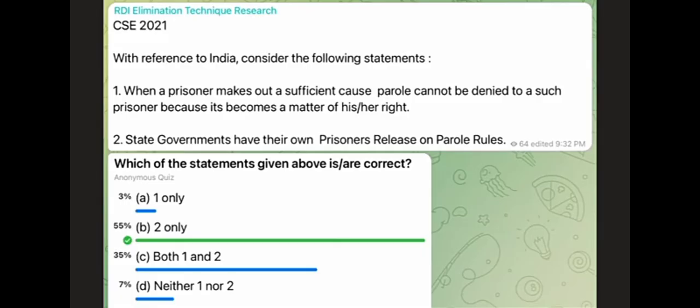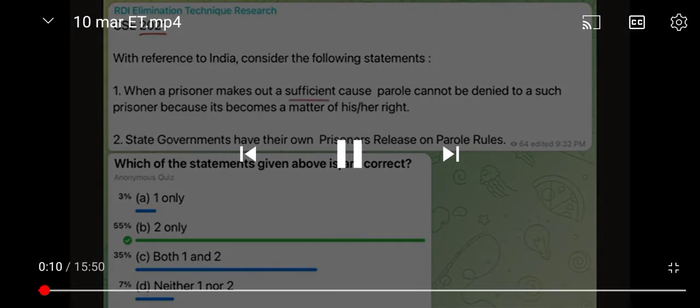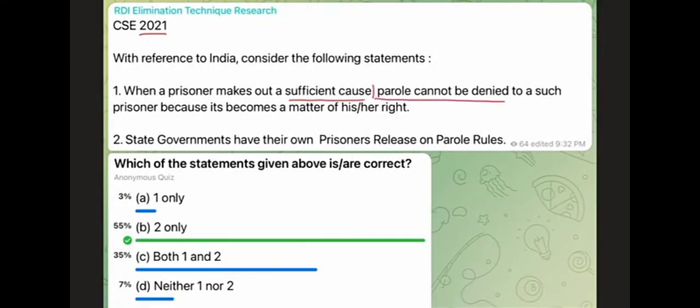Morning officers, the first question yesterday was from Prelims 2021. It read, with reference to India, consider the following statements. When a prisoner makes out a sufficient cause, parole cannot be denied to such a prisoner because it becomes a matter of his or her right.